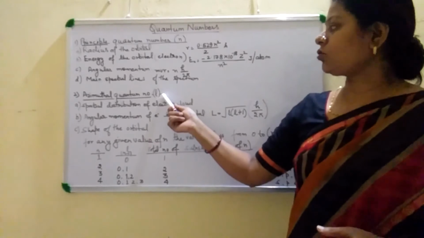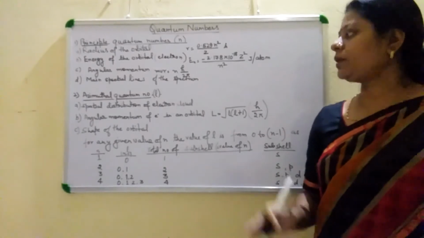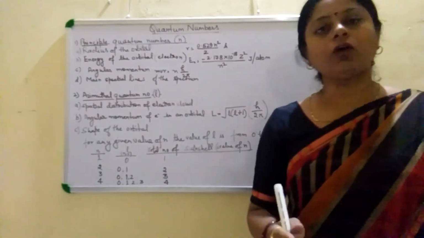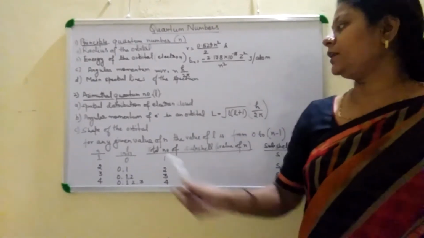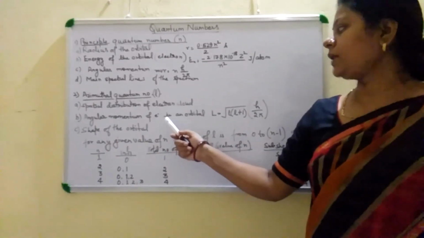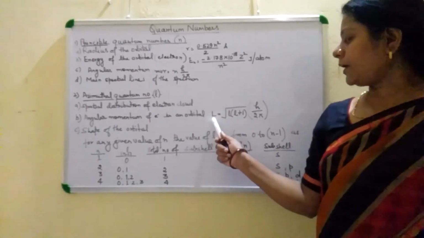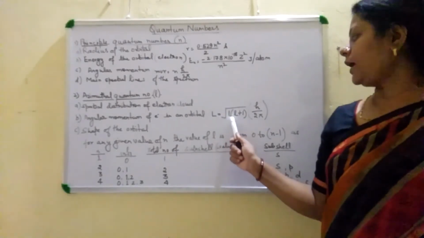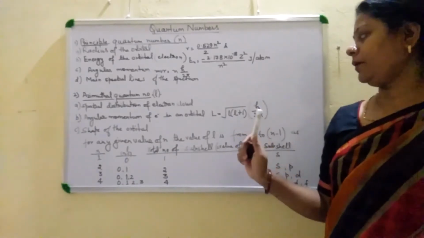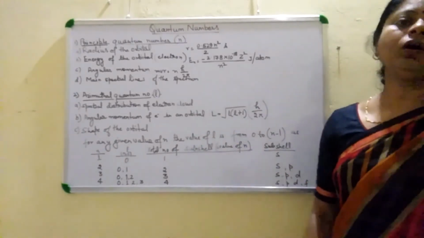Small l represents the azimuthal quantum number. It is helpful to describe the spatial distribution of electron cloud, means how the electron cloud is arranged in space, and that decides the shape of the orbital. It is also helpful in describing the angular momentum of electron in an orbital by the formula capital L equals under root l(l plus 1) times h by 2 pi.